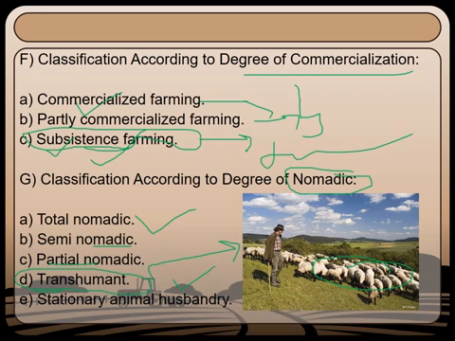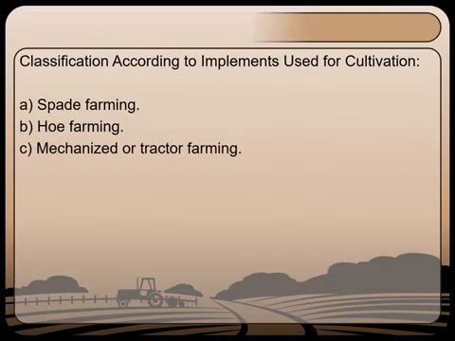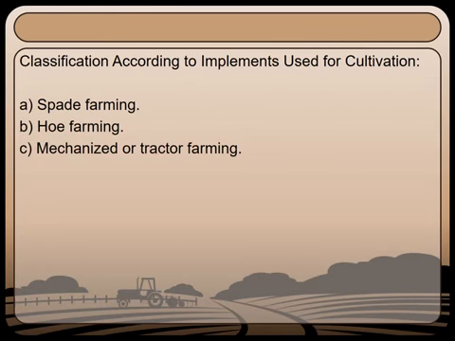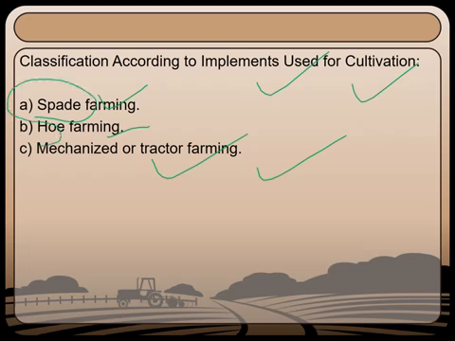Now the fifth one is stationary animal husbandry. In stationary animal husbandry, you set up a base camp at one place along with your animals, and the cropping is done, and rearing of animal products is also practiced. So finally, based upon the implements that are used for cultivation, the first thing is spade farming, hoe farming, and also tractor farming. These are very simple. Spade is an instrument, hoe is an instrument, tractor is a huge one mainly used for